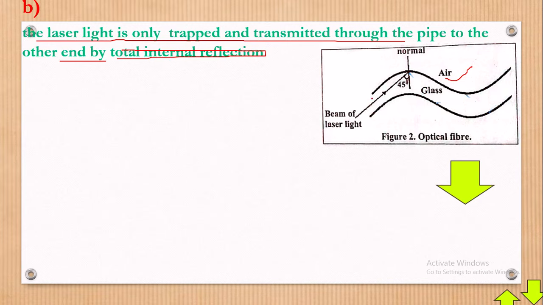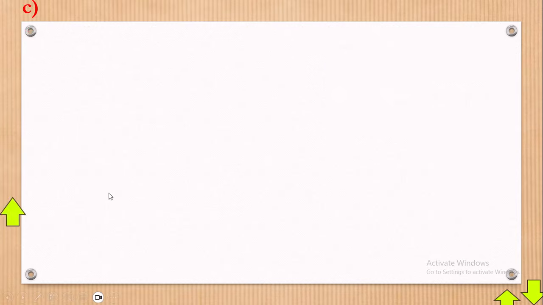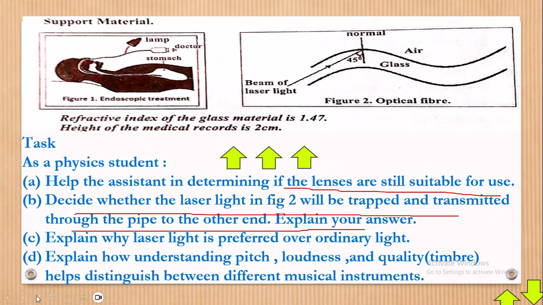That's what we mean by moving through without it being transmitted out, whereby at every end it is reflected back, more like the inside parts of the pipe are acting like a plane mirror. That's what we call total internal reflection. Look how cool that is. They're asking whether the light will be able to move like that, and what you're showing there is total internal reflection. That aside, we must first know what we know about total internal reflection. If we try to refer back, let's go here. Look at this.